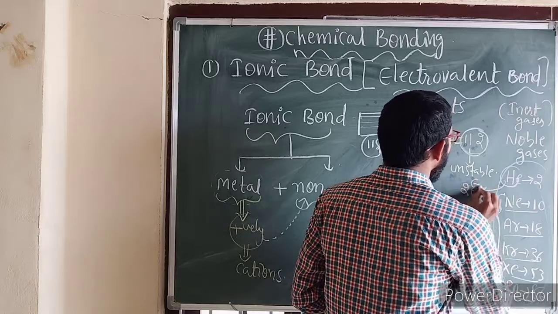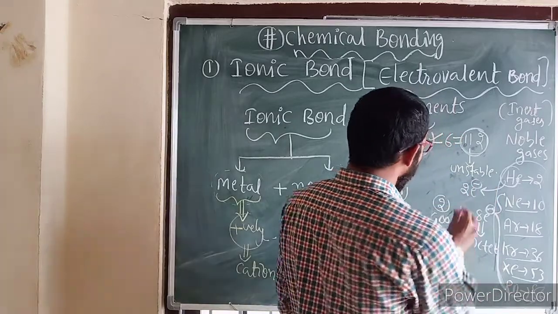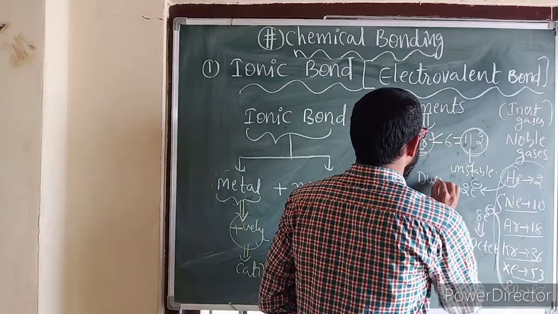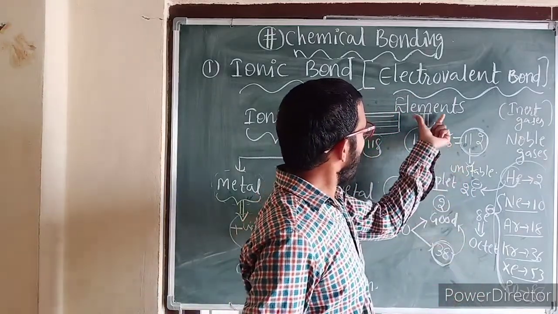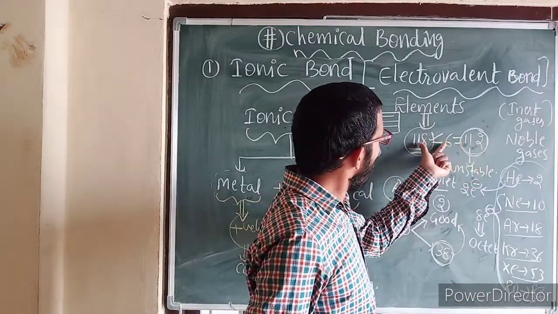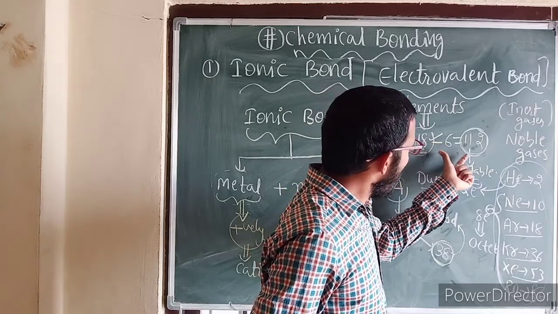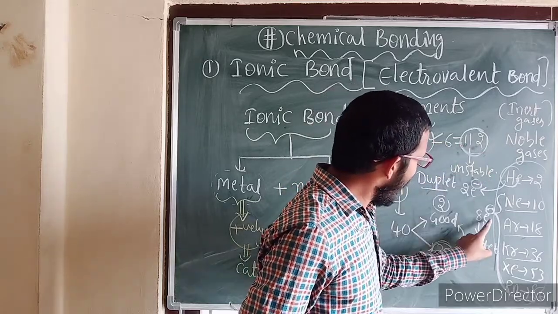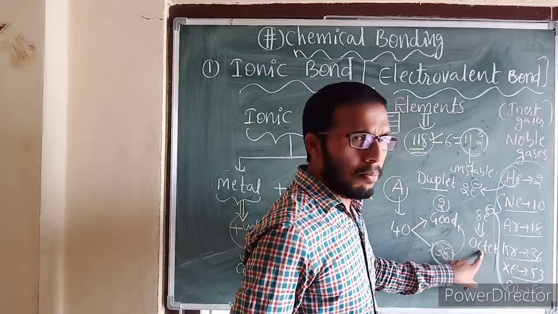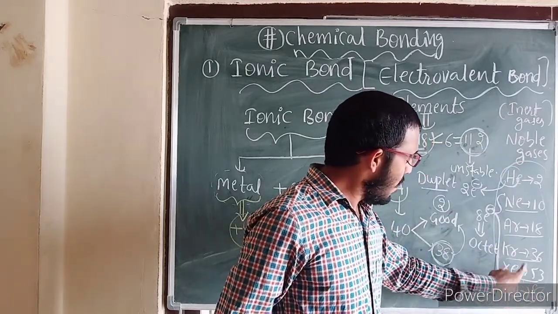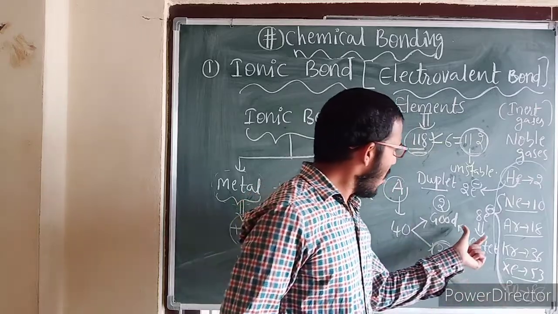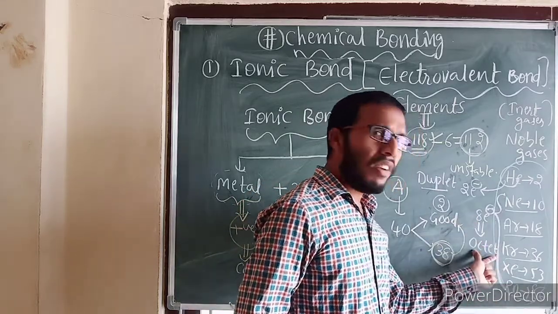This is known as duplet rule or duplet configuration. Now these other elements also try to acquire this 8-electron state or octet, because these elements are stable only because they have 8 electrons in their valence shell.